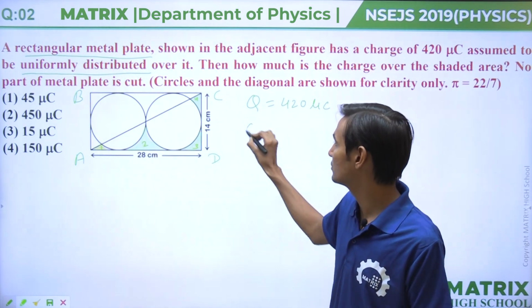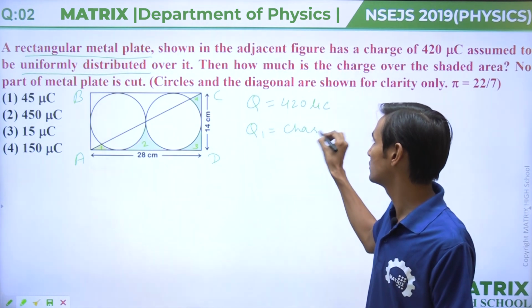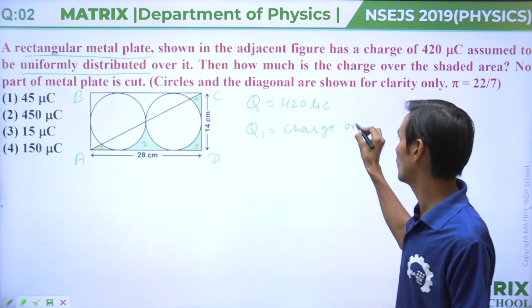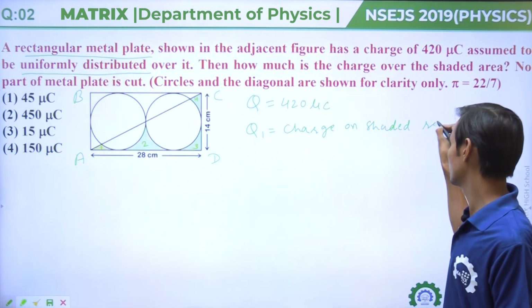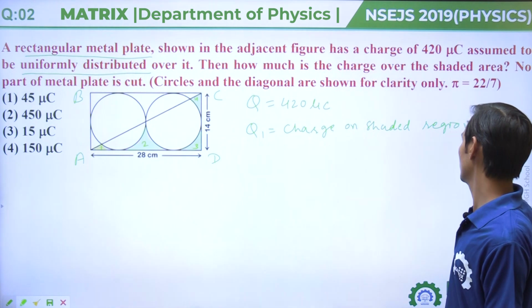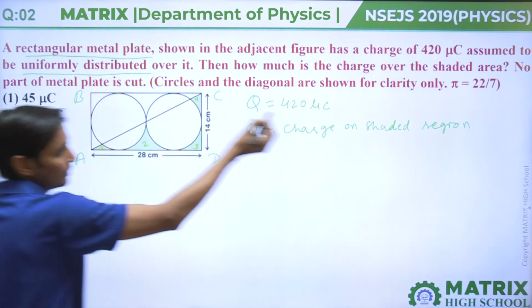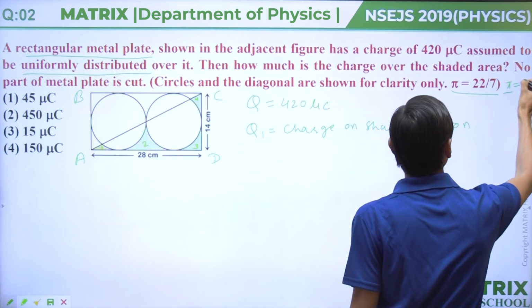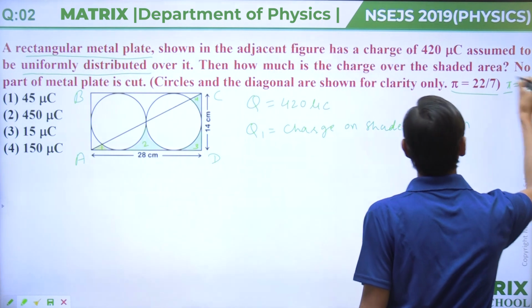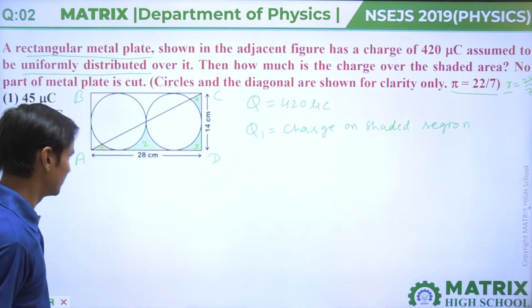So we have assumed that the charge on the shaded region is Q1. Now, given that pi is equal to 22/7, and no parts and diagonals are shown for clarity.